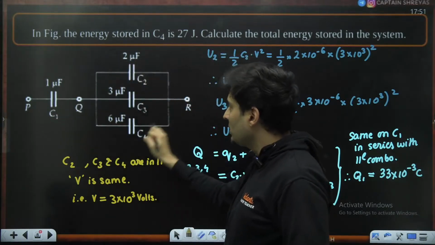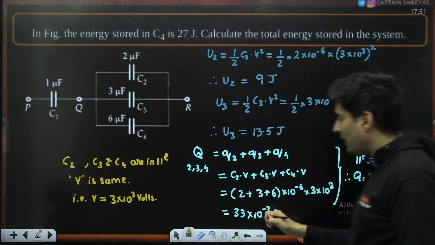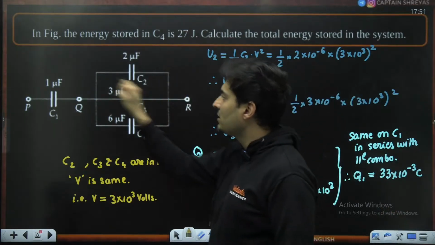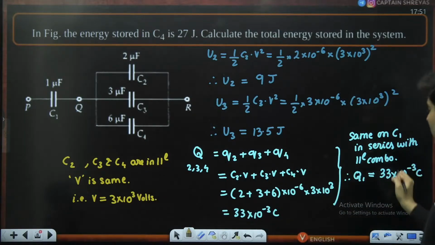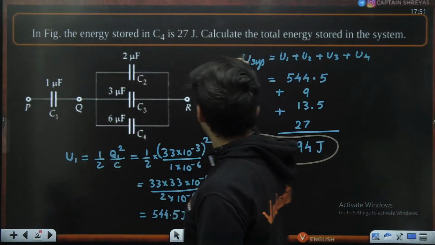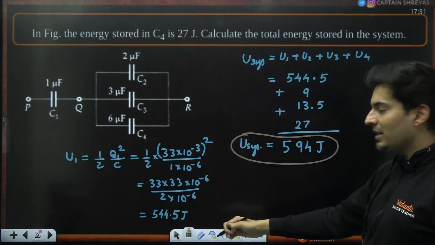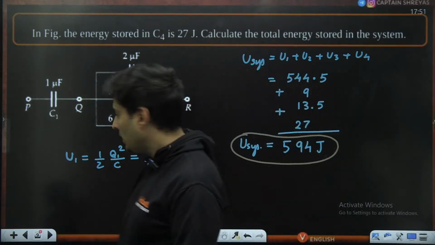So I found the charge on these by adding all the charges. The total charge in series is the same, so the series concept is used here again. Then from that charge on capacitor 1, I used the half Q square by C formula and added all the energies. That is what I got.